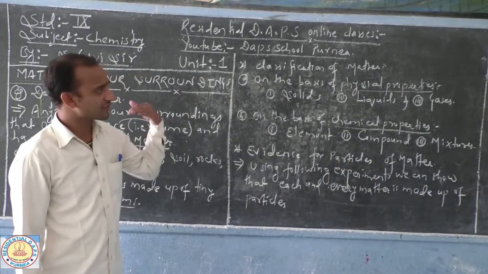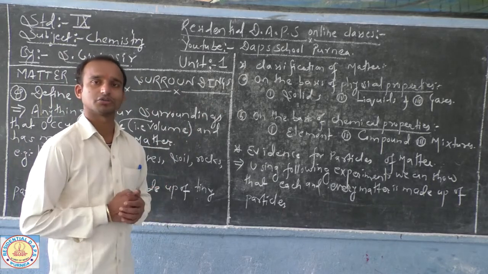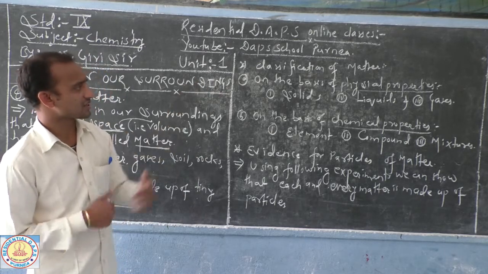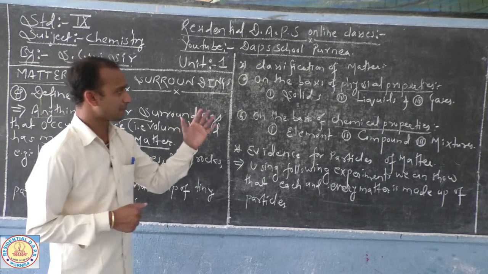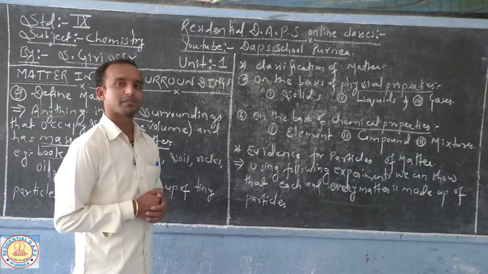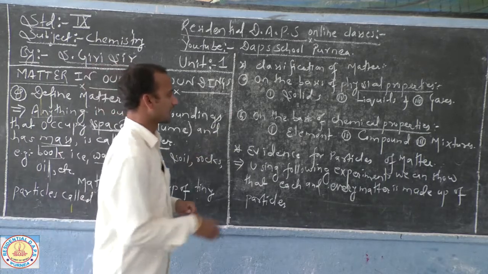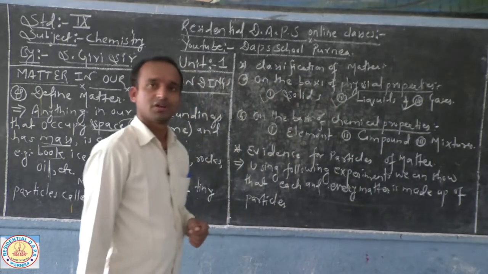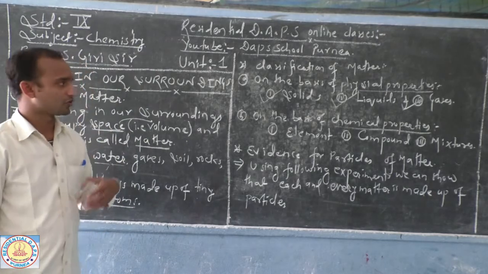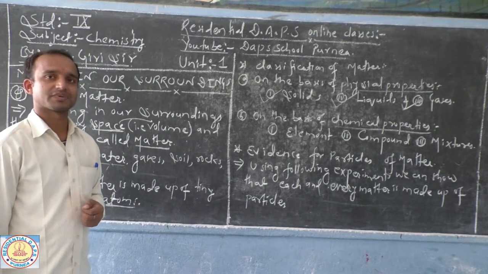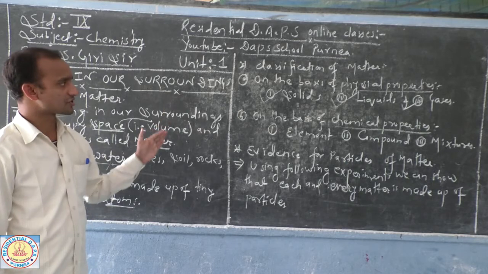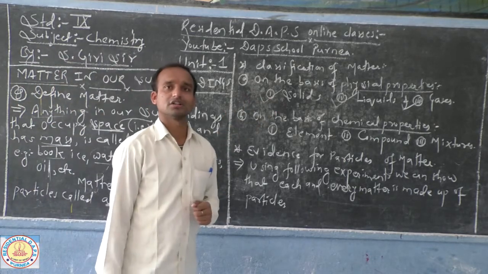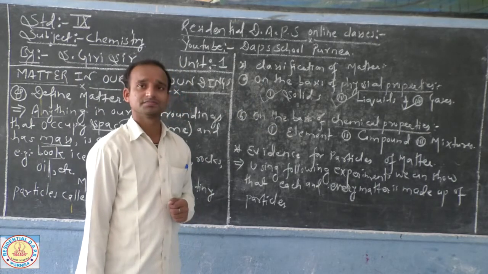On the basis of physical properties, meaning how they look physically, their physical state, shape and size, we can classify matter into three groups, namely solids, liquids and gases, because we may have seen many substances in our surroundings. Some of them are solids, some are liquids and some are gases.